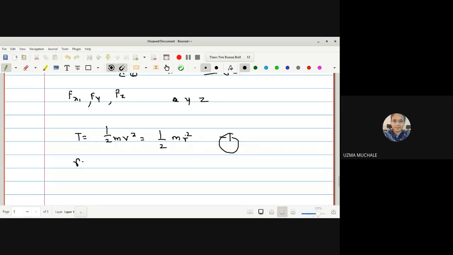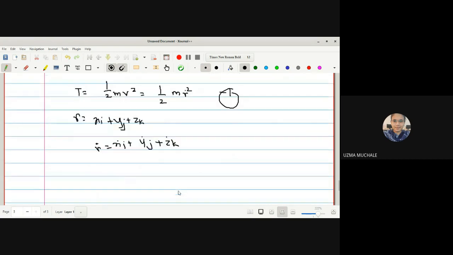Now what is your r? As we are discussing a 3D space, it is x i plus y j plus z k. Okay, so what is r dot? It is x dot i plus y dot j plus z dot k. Okay, now what will be r dot square? You can calculate r dot square.